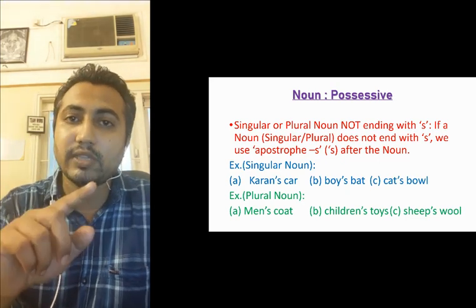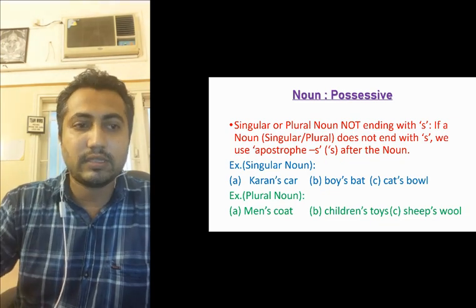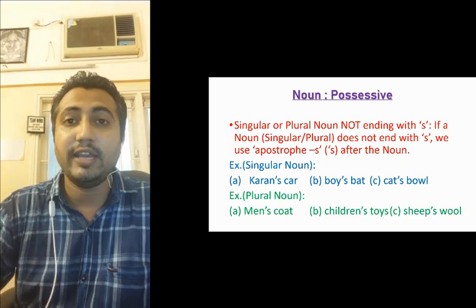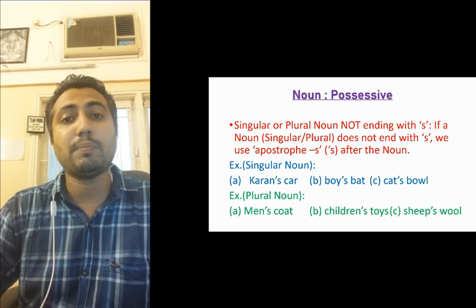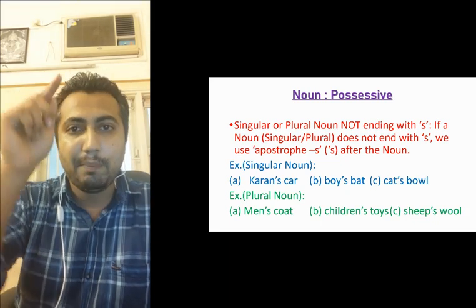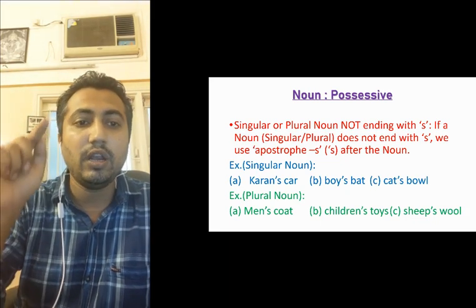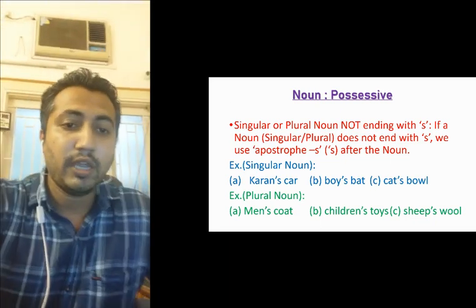So to show possession, we again use apostrophe s. Men's coat. Then children. Children is plural and it is not ending with s, so we use apostrophe s. Children's toys.